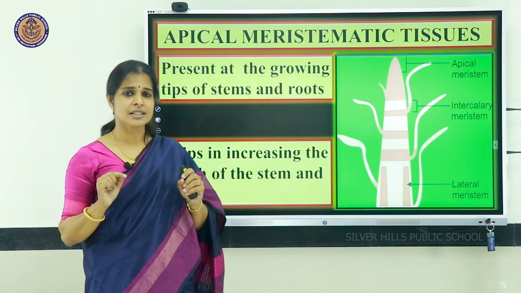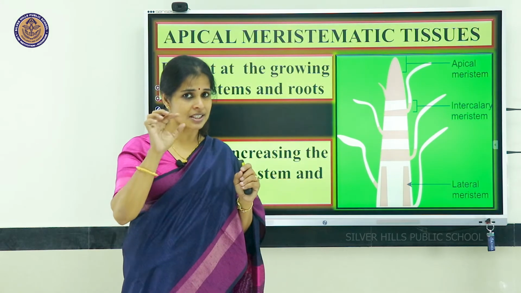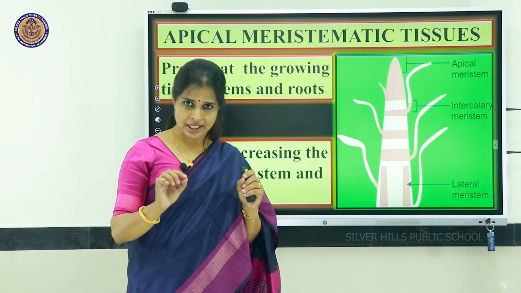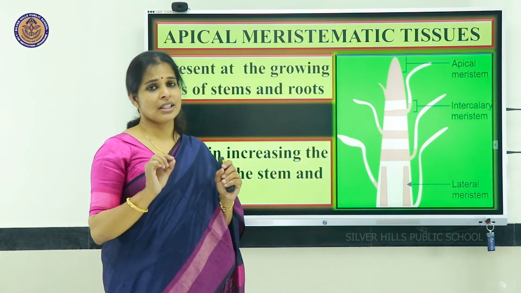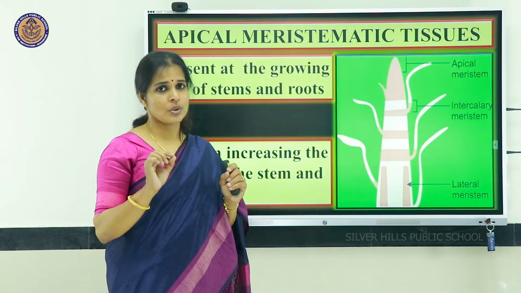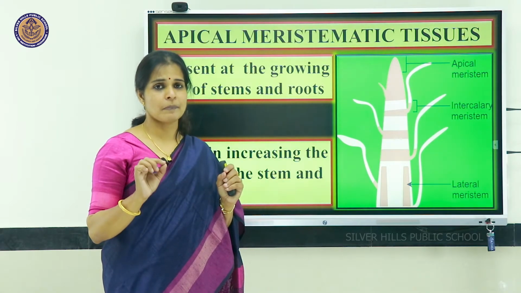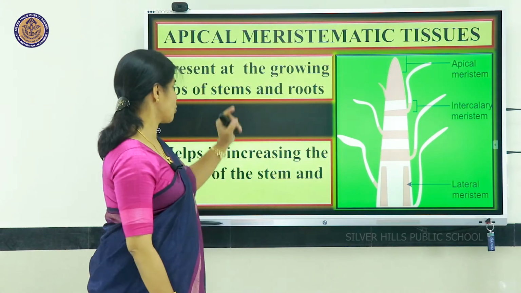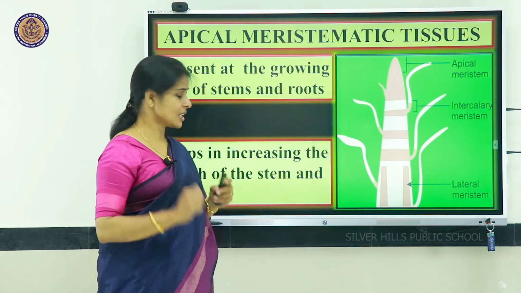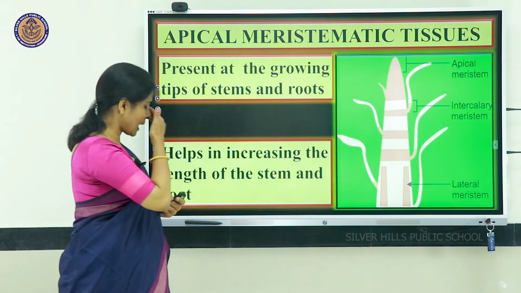So, the tip portion of the stem and root always has certain tissues. Those tissues are capable of dividing, and because of that they are known as meristematic tissue. The meristematic tissue present in the apical part is known as apical meristematic tissue. Now, what is its function? It helps to increase the length of the stem and root.